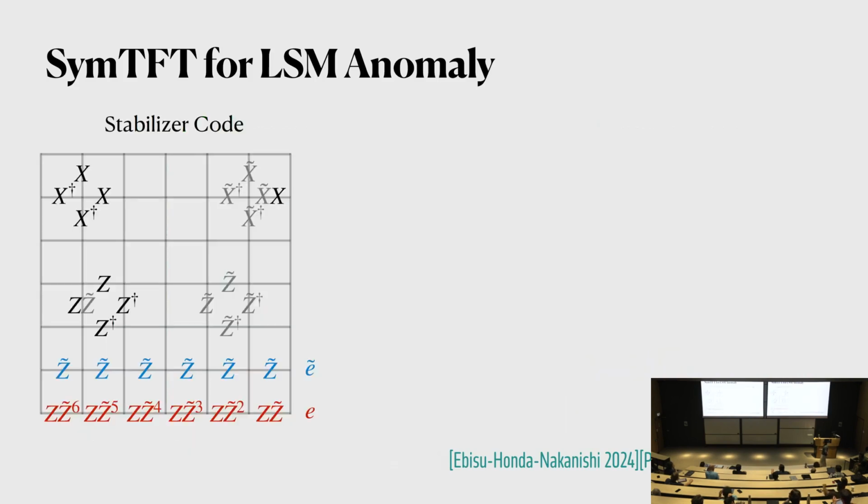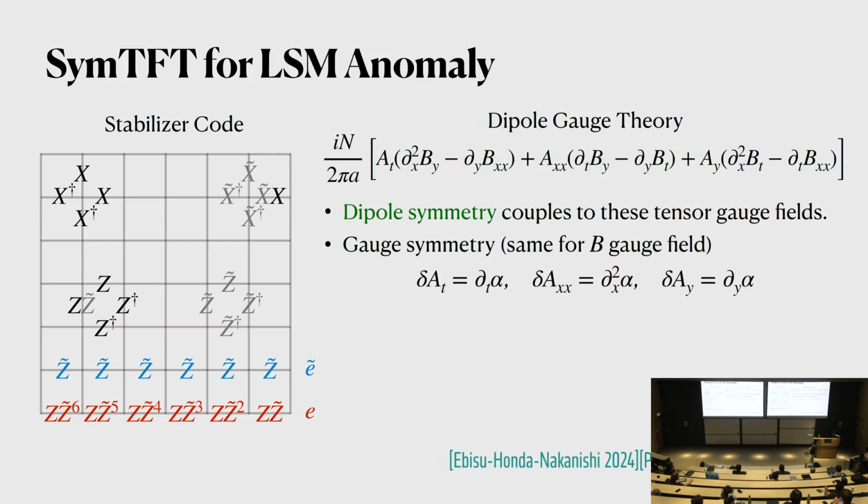So it turns out that this theory can also be formulated as some gauge theories or field theories. Notice that I mentioned before that the symmetry here forms some kind of dipole symmetry. So it's very natural that the theory underlying them is some kind of gauge theory for dipole symmetries. But dipole symmetry usually couples to some kind of tensor gauge fields, where the tensor gauge fields have some non-trivial gauge transformations. For example, A_xx will have a gauge transformation that is given by partial x squared phi alpha, while in the other directions it's just a standard gauge transformation.